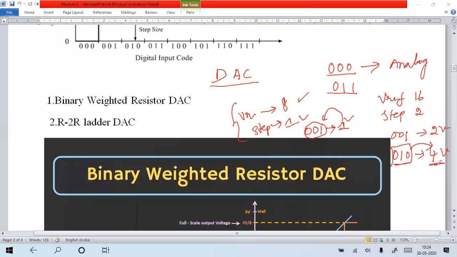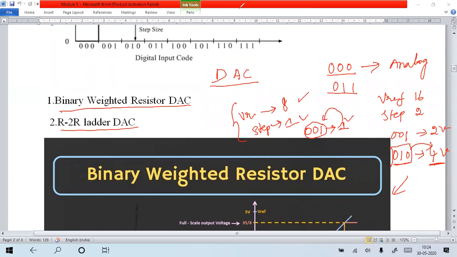How can we form the circuit? That is what we are going to discuss now. Are you clear about that? How do we come back from digital value to analog? Okay. There are two methods. One is the binary weighted resistor method. One more method is the R-2R ladder. These are the two techniques we can follow to convert digital value into analog value.